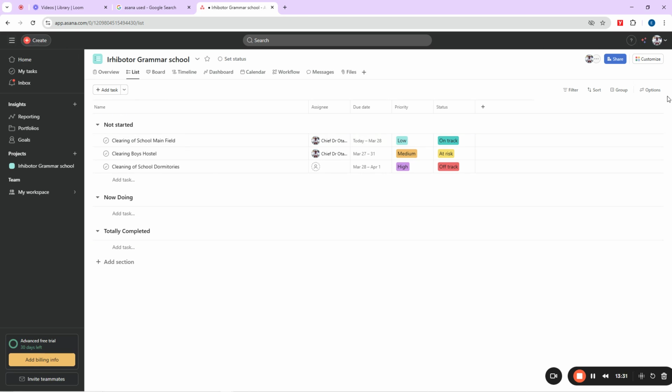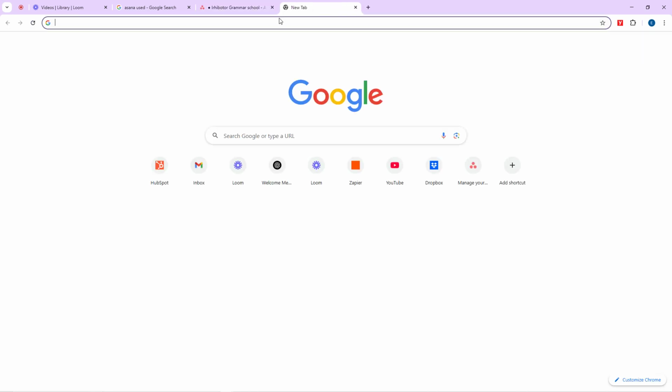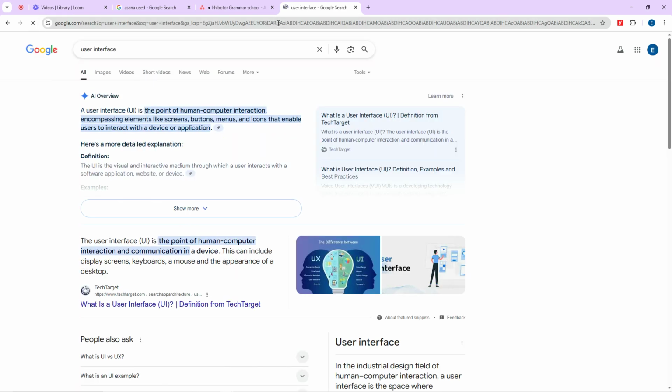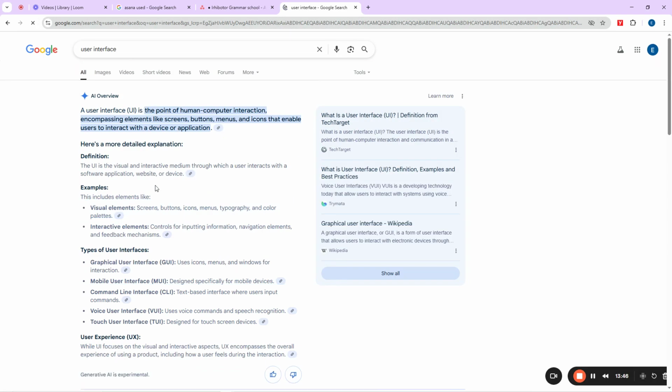Now this is our Asana environment, our Asana user interface. That's what they call UI, user interface. Anywhere you see user interface, I think I also did UX design before, so that they don't forget all these skills of mine.